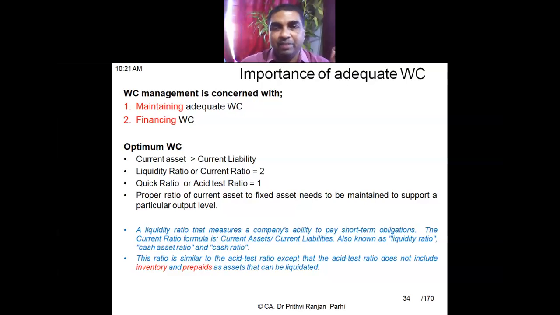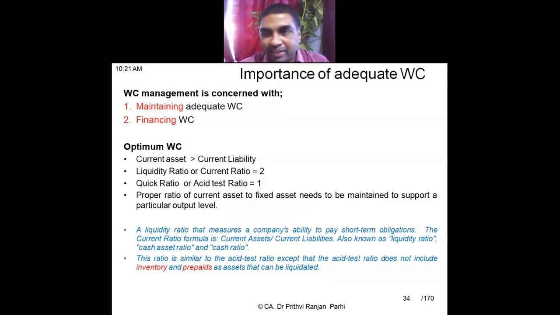Okay. Your point is whether some items are reduced from the current liabilities or not. Generally not. But still, in some organizations, let me tell you practically, if you feel that the nature of some liability is not actually a current liability, then it is excluded.